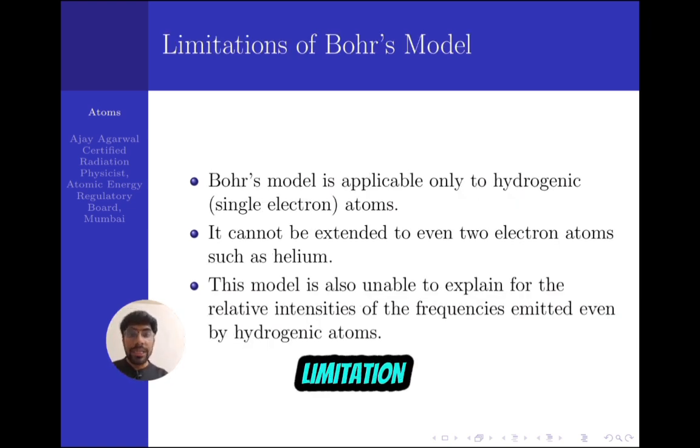So now coming to the limitations of Bohr's model. Bohr's model was applicable only to the hydrogen atom, the atom having one electron. So it is just applicable to hydrogen or hydrogenic atoms. Second, it cannot be extended to a two-electron system. So we cannot apply Bohr's model even to two-electron atoms such as helium.